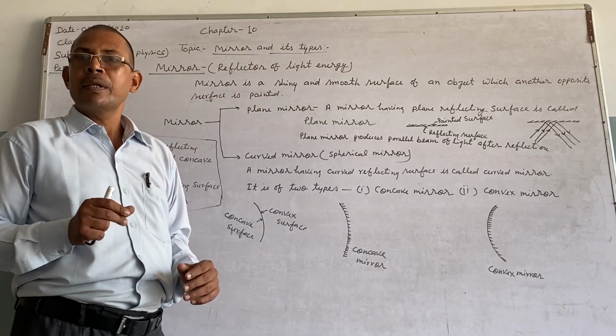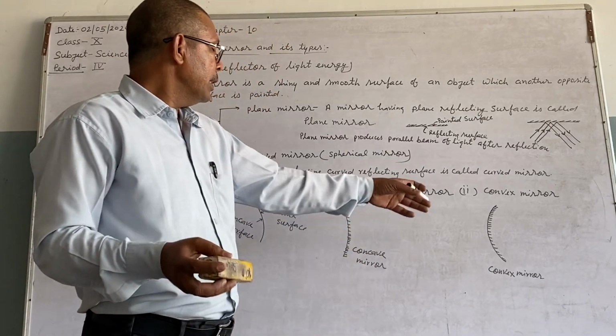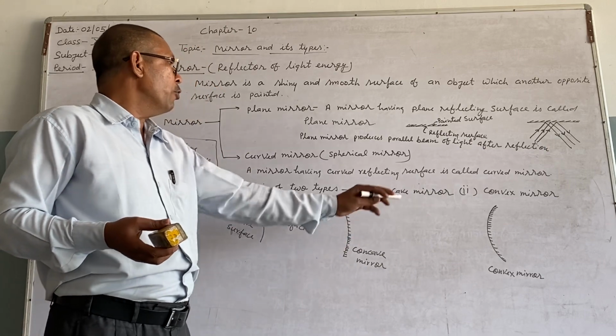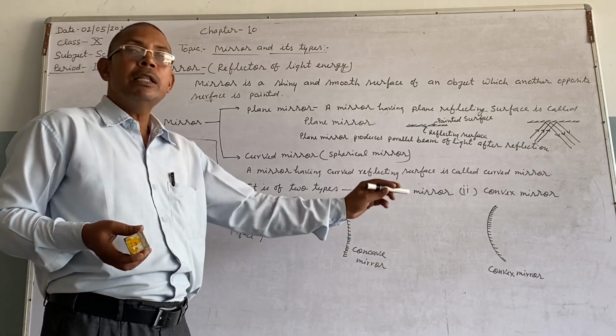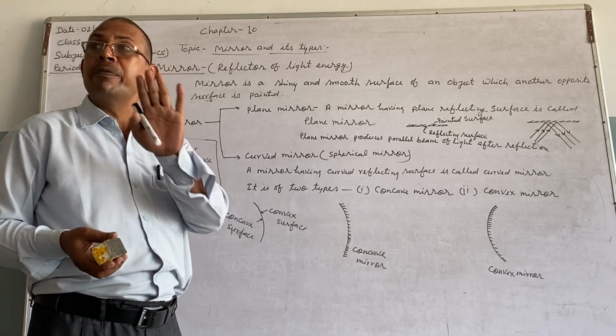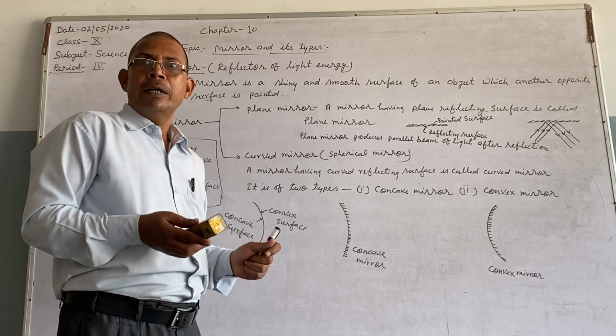Right? So from the structure point of view, on the basis of shape, you can differentiate concave and convex mirrors in these two ways.